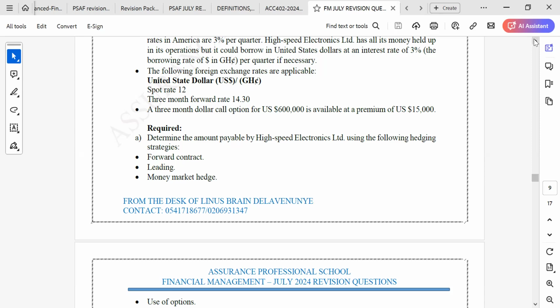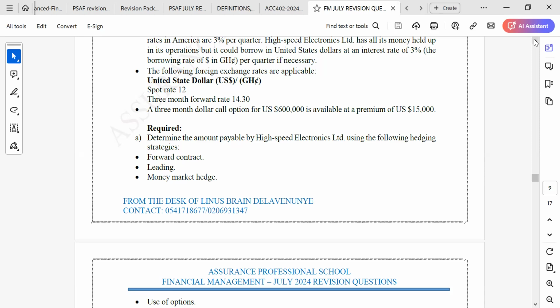So since the bank will always give you the option rate, the exchange rate, they will tell you that you have the option to exercise at this rate, or you wait till the actual exchange rate at that date. But this one, we are not given the option rate. So you either use the rate at that time, or you use the spot rate instead of the rate that is going to be at the end of the 3 months.